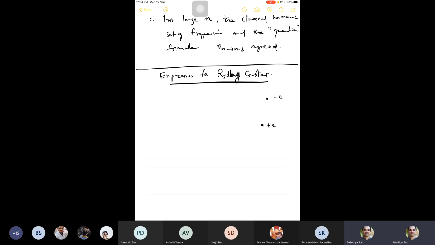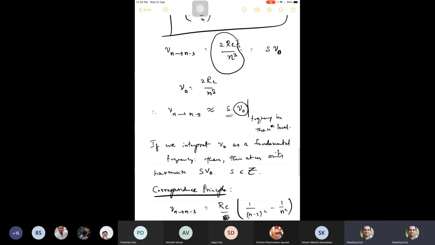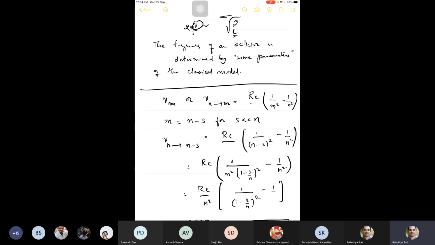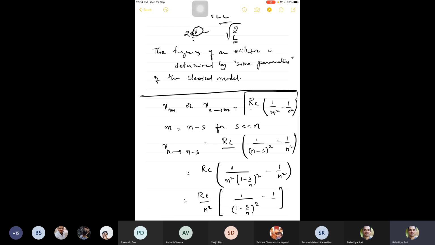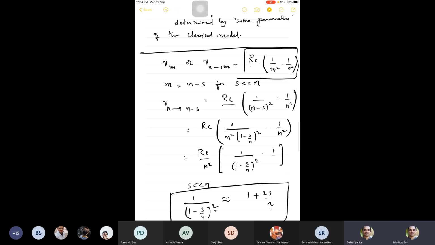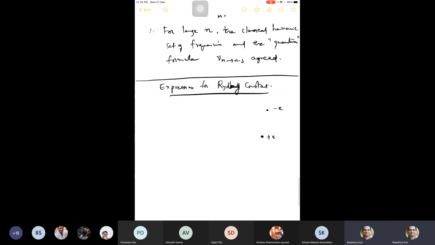Just that, according to this formula, similar to the oscillator having energies n h nu, only energies of the form minus RC by n squared are allowed for an atom.